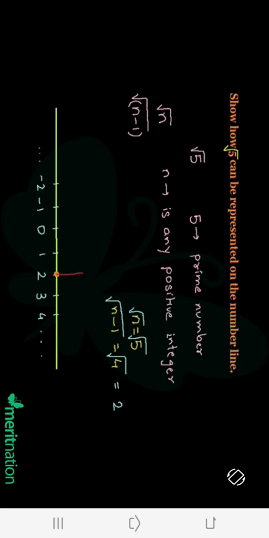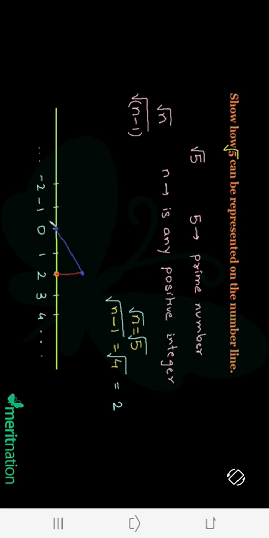After doing that, we join the tip of this perpendicular with the point 0, like that. After it is achieved, we measure the length of this.